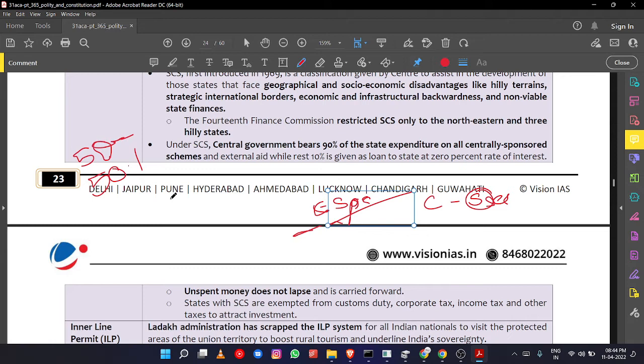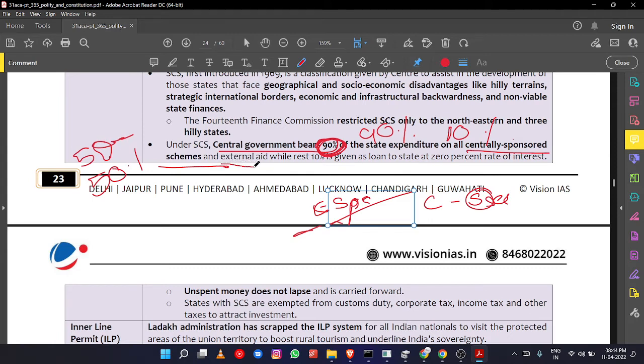So if special category status is given to any state, then what will happen? For the centrally sponsored schemes, the central government will bear 90% of the expenditure, and only 10% has to be taken up by the state government. And what is the special thing?